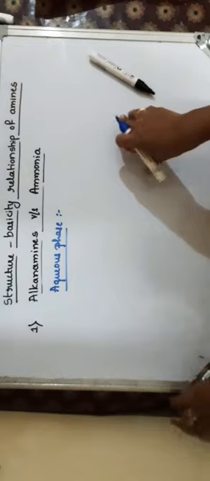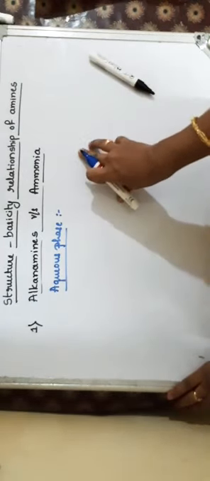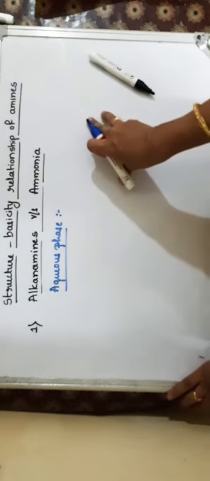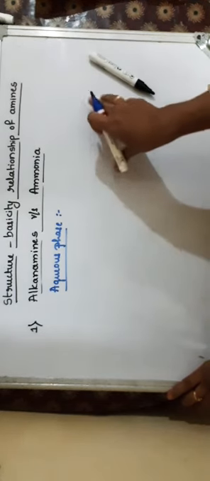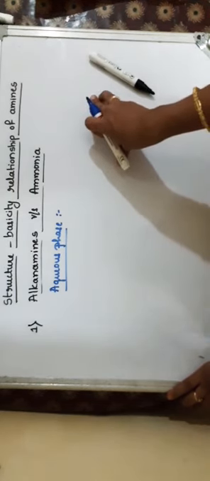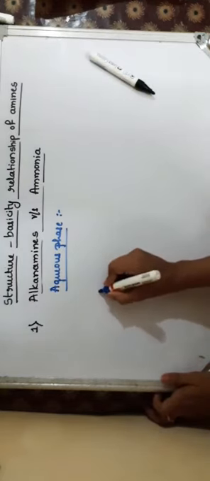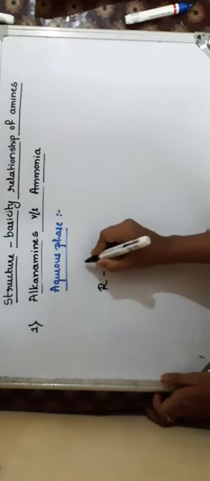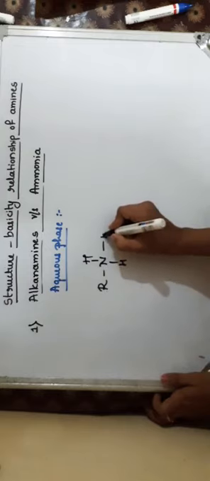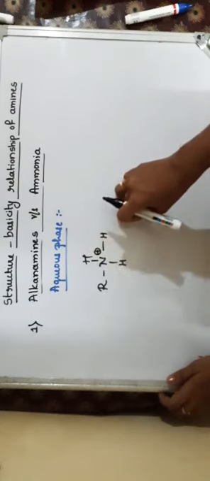So what happens in the aqueous phase? In the gaseous phase, there is only the inductive effect which decides the basic strength. Whereas in the aqueous phase, all three factors affect the basic strength, that is inductive effect, solvation effect, as well as steric hindrance. In the aqueous phase, the substituted ammonium cation, for example, if I take a primary amine, the protonated primary amine is RNH3+. So this is our primary amine after accepting a proton.